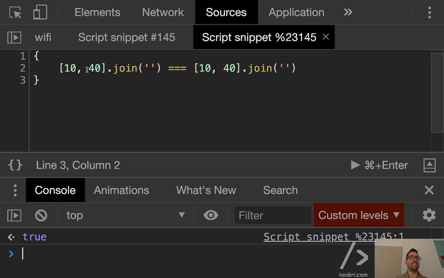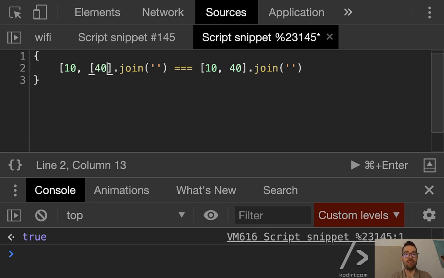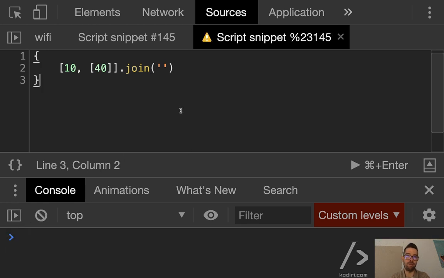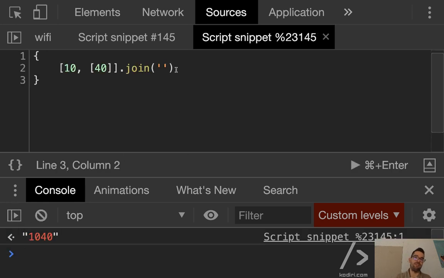The problem is, Andrea, what happened if I got an array inside of another array? Will this work? So let's have a look. Okay, that may work as well. Because join, look at what join is doing.